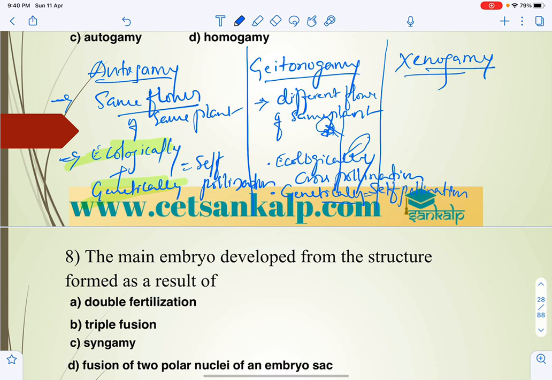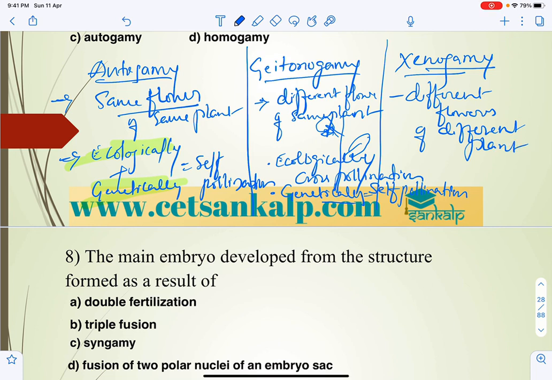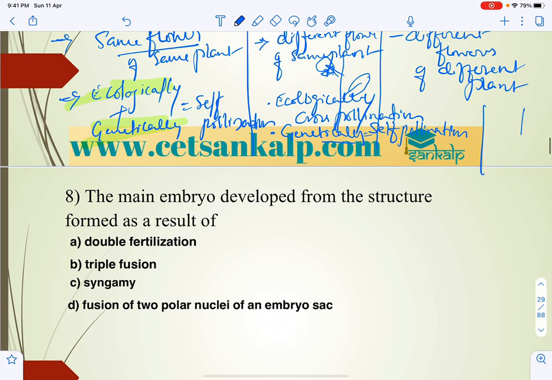And one more, xenogamy: different flowers of different plants. Pollination takes place between different flowers of different plants. The ecology changed, and the genotype also changed. So this is one plant, and from this flower to this flower on the other plant it takes place.